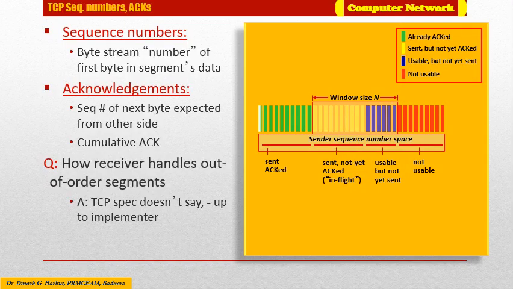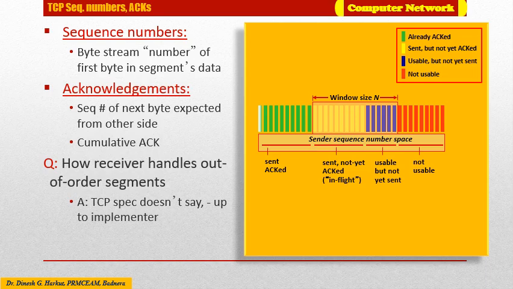In the last part, we discussed the basic properties and some of the important characteristics of TCP, and we also explored the typical TCP segment structure, wherein the sequence number and acknowledgement number were part of that particular segment structure. Now we will see the significance of this sequence number and acknowledgement number.